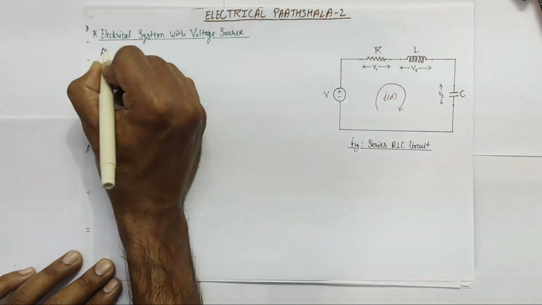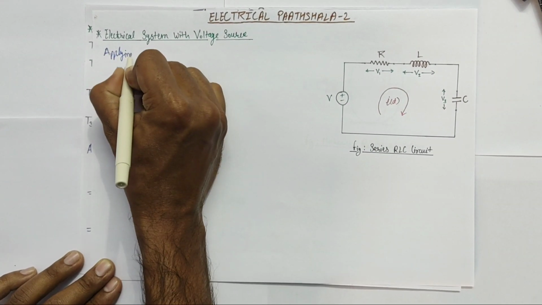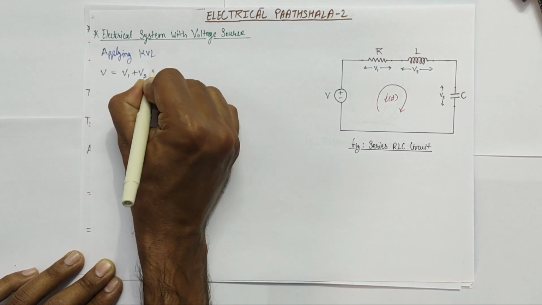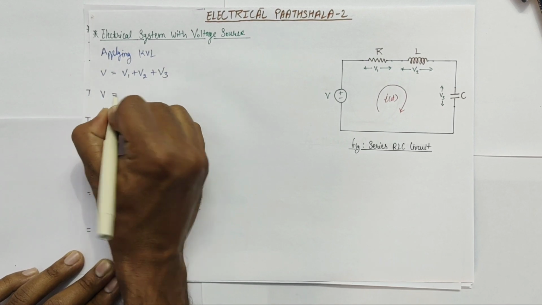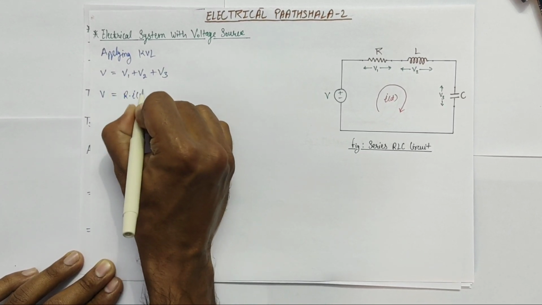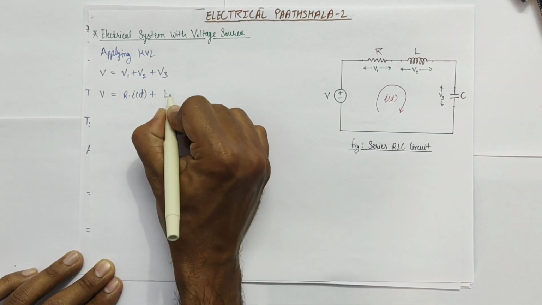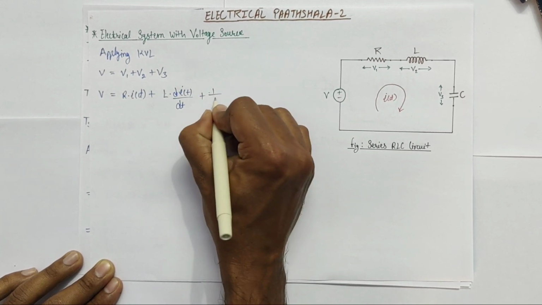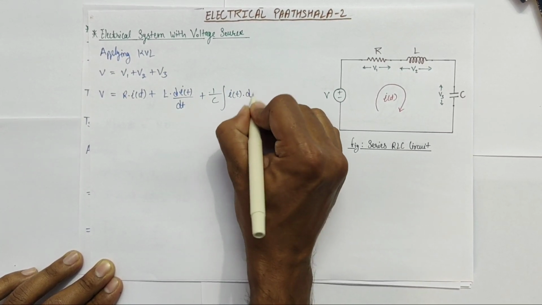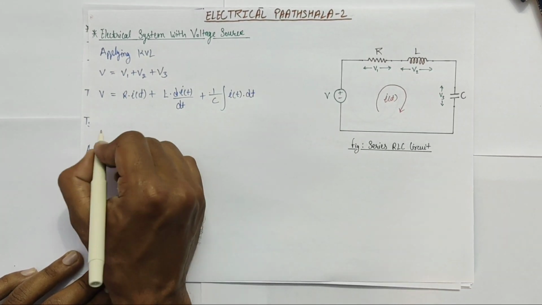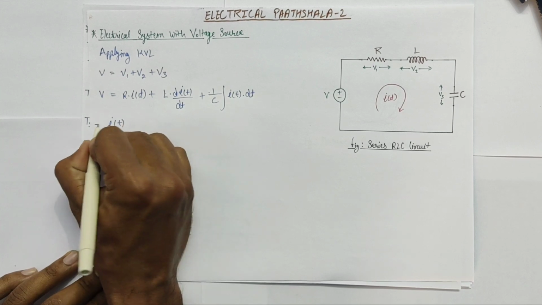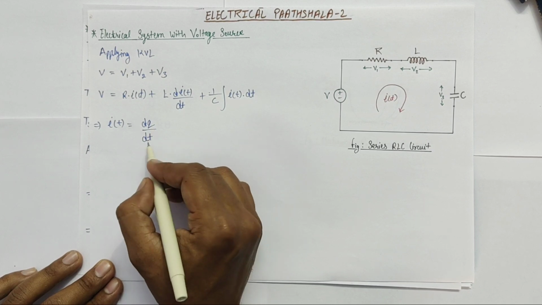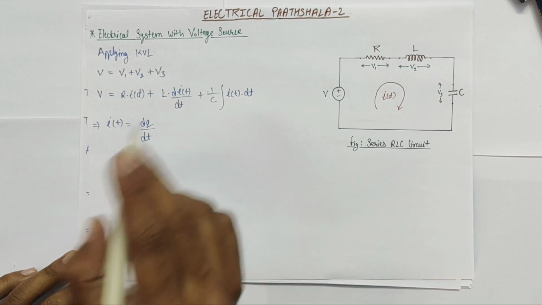So applying KVL here, we can write V is equals to V1 plus V2 plus V3, where V1 can be written as R into IT, V2 can be written as L into dIT over dt, and V3 can be written as 1 by C into integral of IT dt. This is in terms of current. Now as we know, IT is given by dq over dt, which is nothing but the rate of change of charge with respect to time. So we will put this value of IT into this equation.